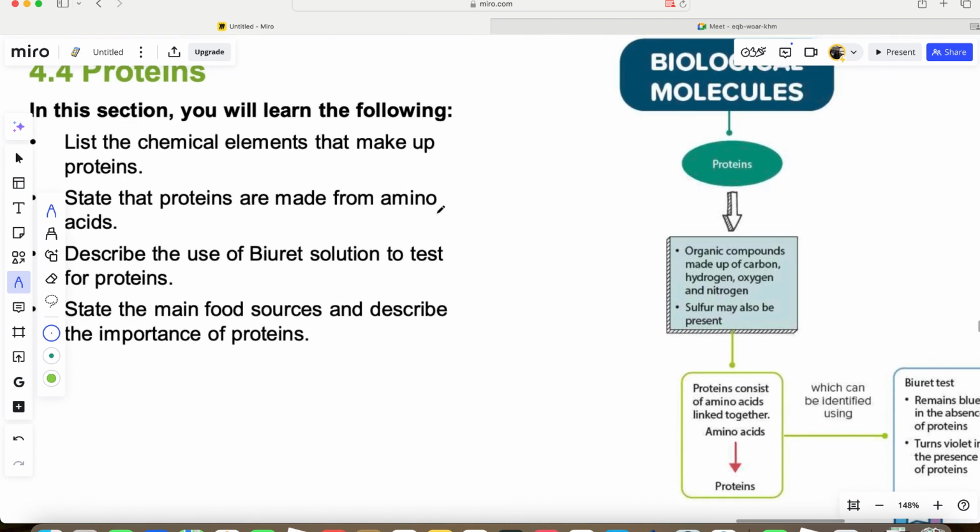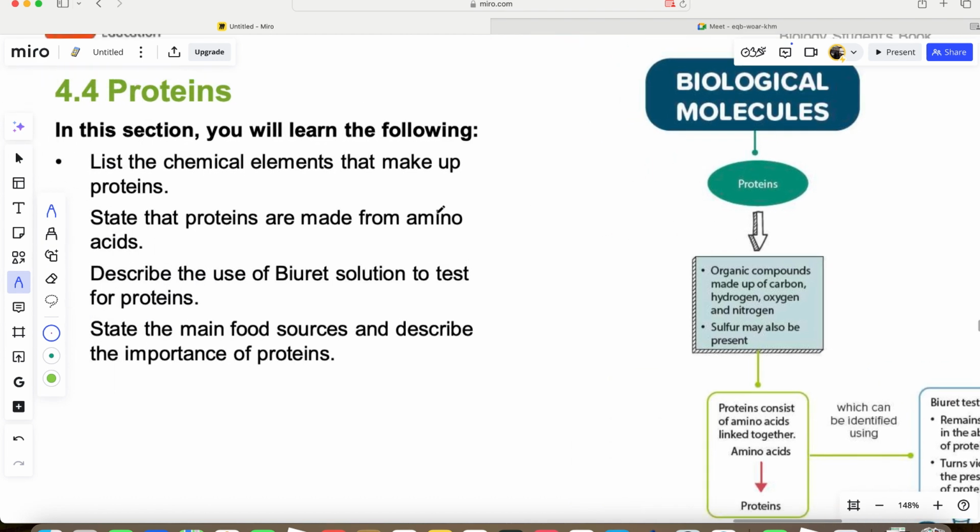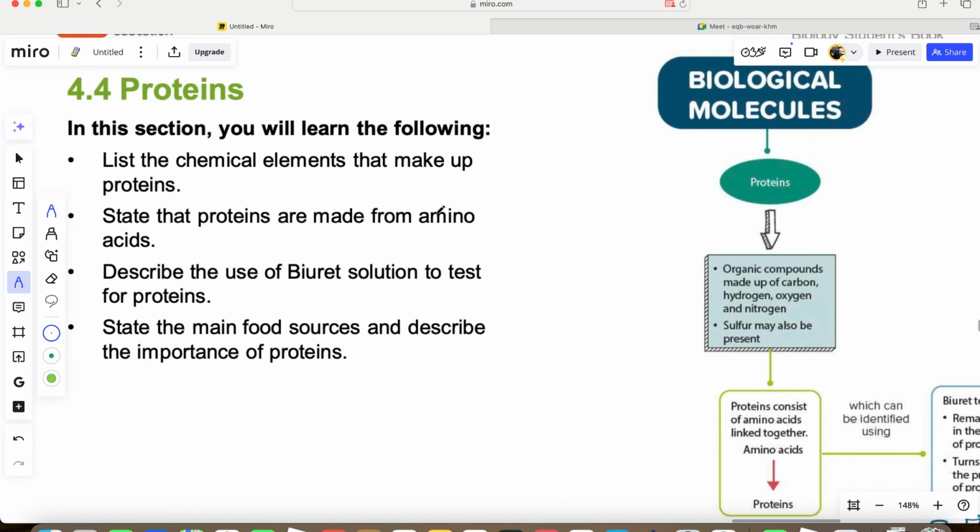Now let's move on to the third one, which is the protein. Now the protein is the 4th part of our biological molecules. Remember we studied water, carbohydrate, fat. Now the 4th one is proteins.